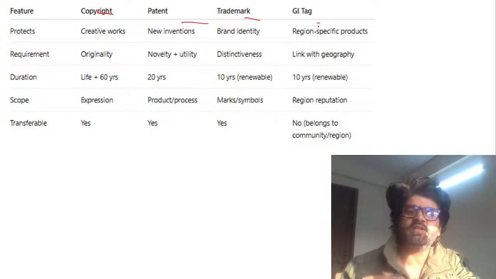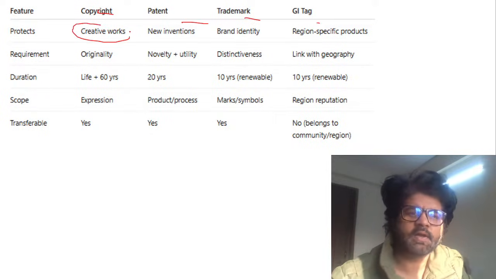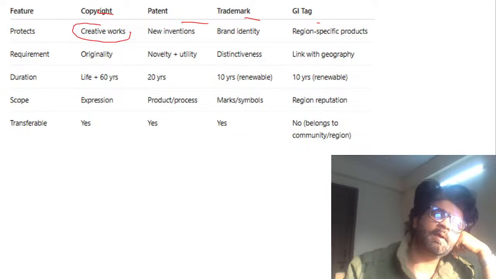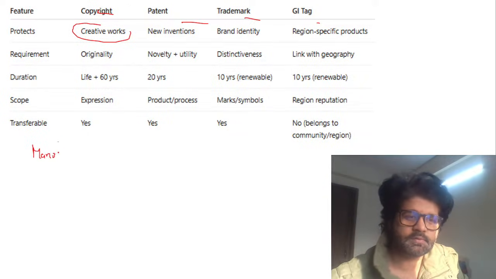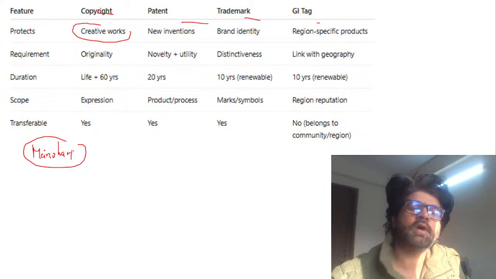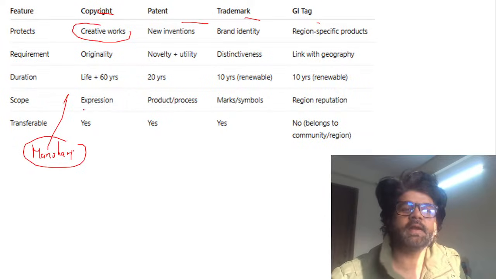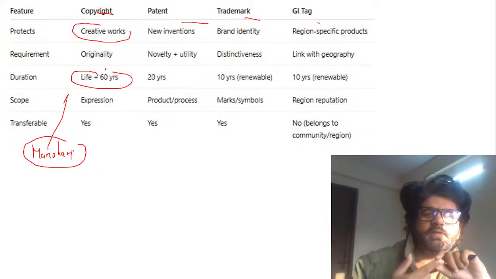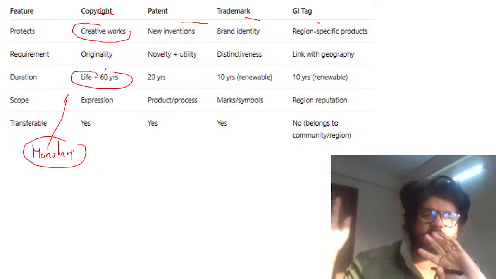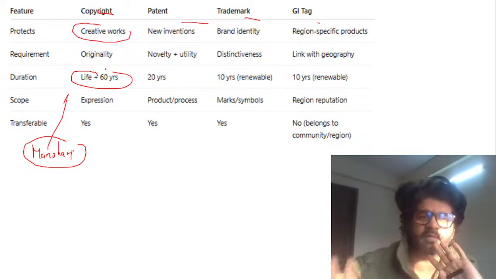The difference between these entities: copyright, creative work. Roshni se bhare bhare. This song reminds me of Manohari. So the guy who has composed Manohari, he will get copyright. Life plus 60 years. Generally, it varies for how much period they will get copyright, but it is generally more than 10, 20 years, hovering around 50 to 70 years.